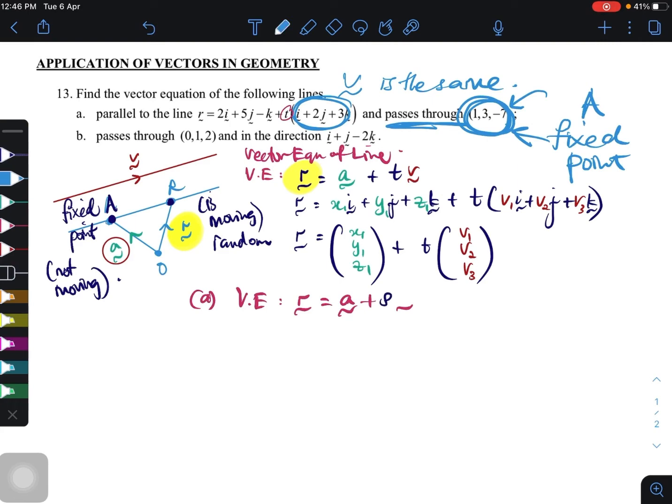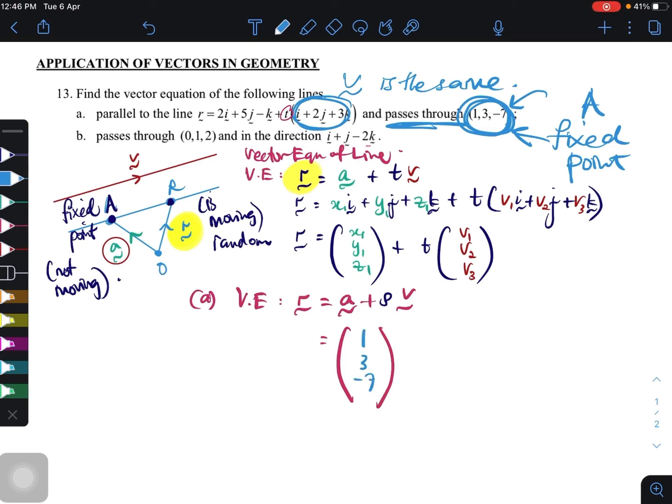So yang ini masih v lah. Kamu follow je. What you are doing right now is you follow. This is a fixed point. This is a vector which is parallel to the line.